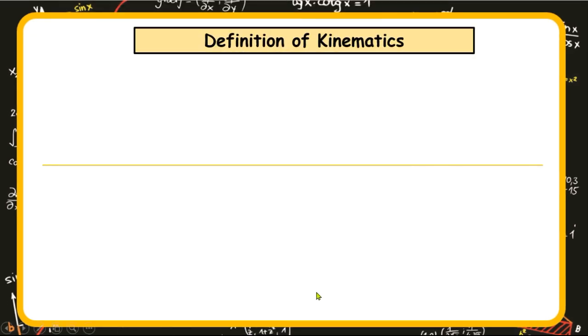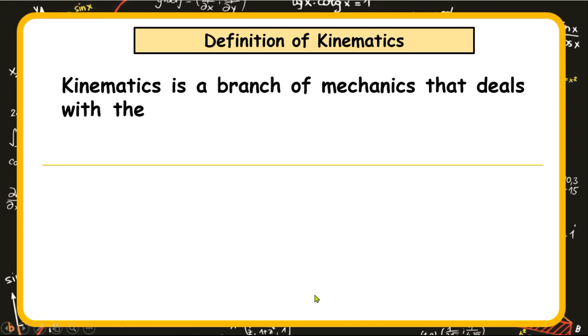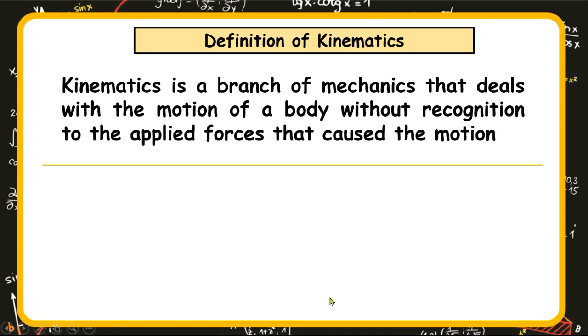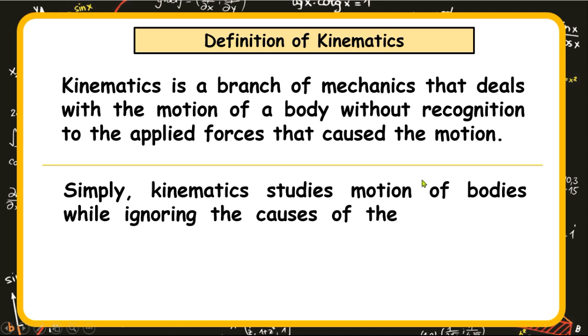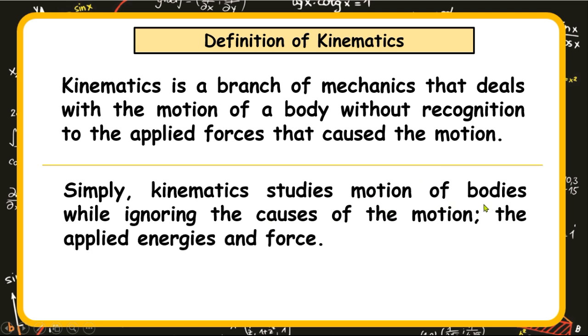So let's commence. Definition of kinematics. As earlier said, kinematics is a branch of mechanics, and it simply deals with the motion of a body without recognition to the applied forces that caused the motion. So it simply studies just the motion to the neglect of the force that caused the motion. You could also say it in simple terms as: kinematics studies motion of bodies while ignoring the causes of the motion, that is, the applied energies and forces.